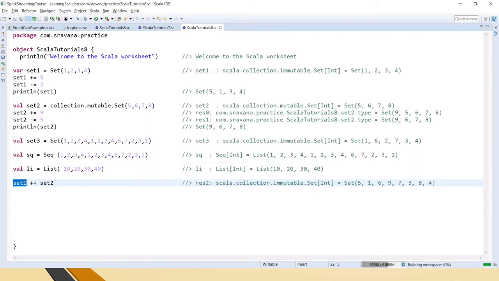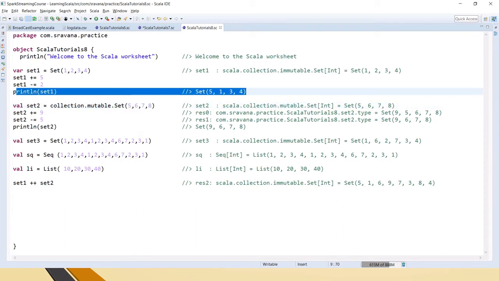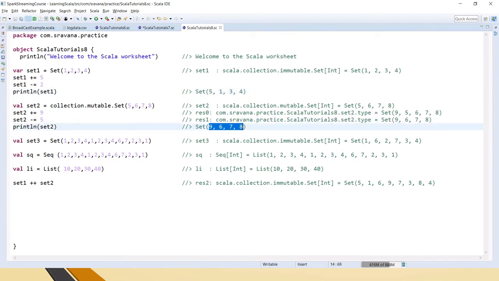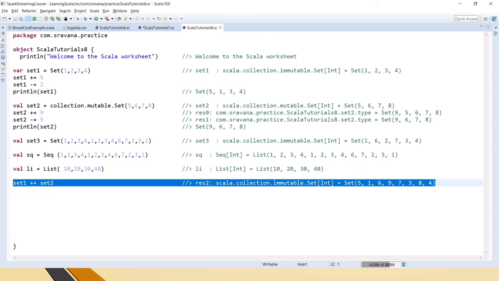Set 1 is 1 2 3 4 and set 2 is 5 6 7 8, and here, sorry, 5 1 3 4 is set 1, because we have modified it by adding and removing. So set 1 is 5 1 3 4 and set 2 is 9 6 7 8. With both, the combined set is created as 5 1 6 9 7 3 8 4.